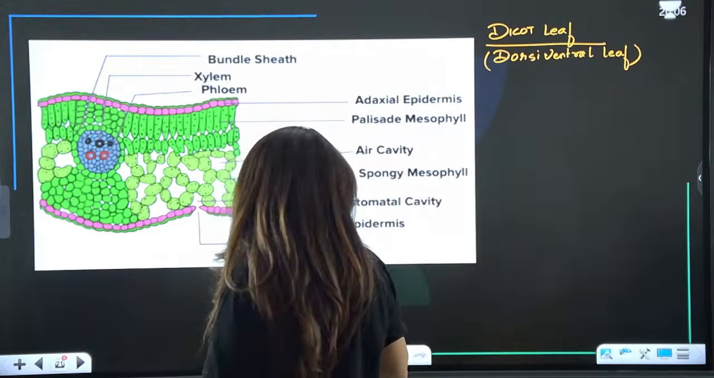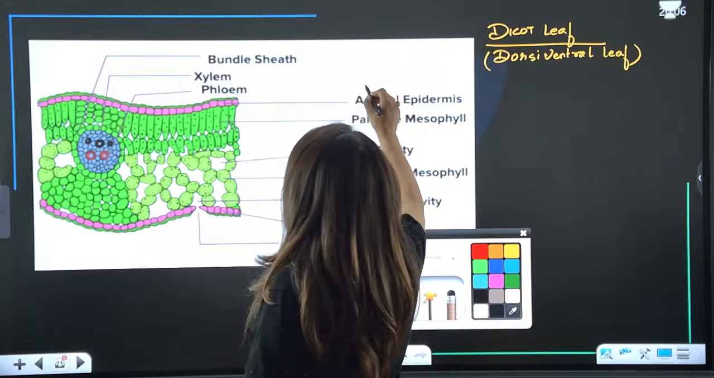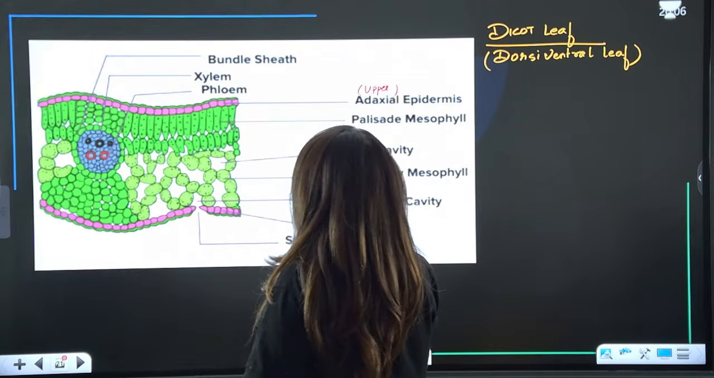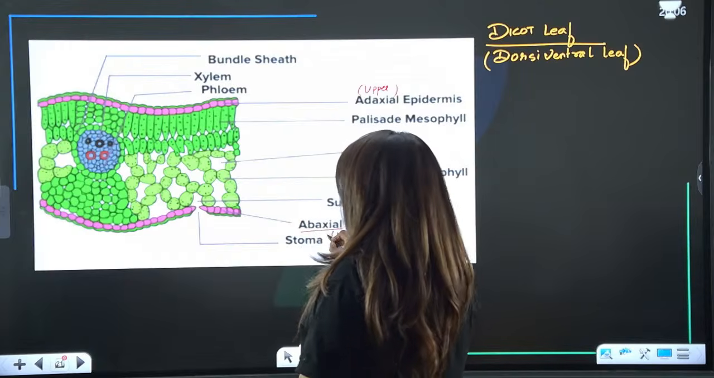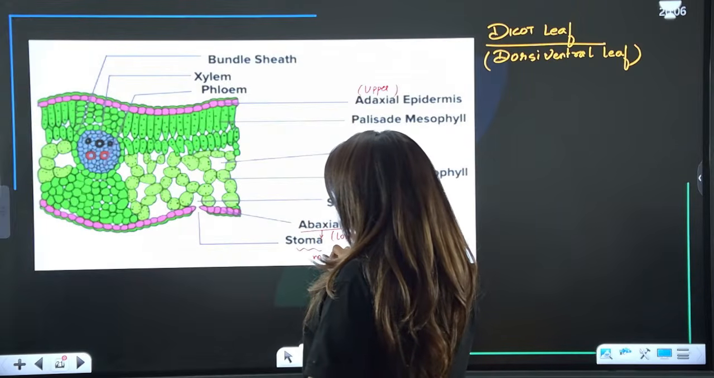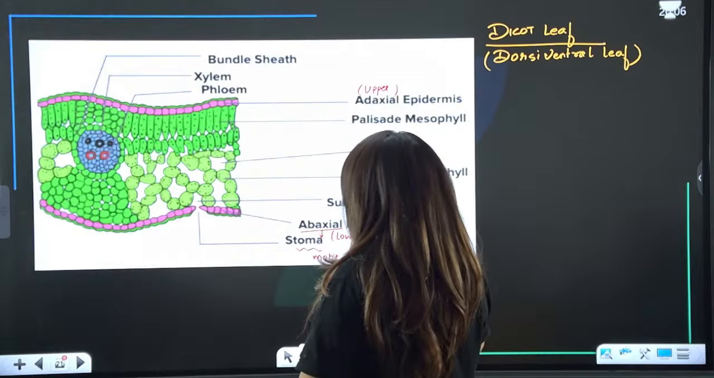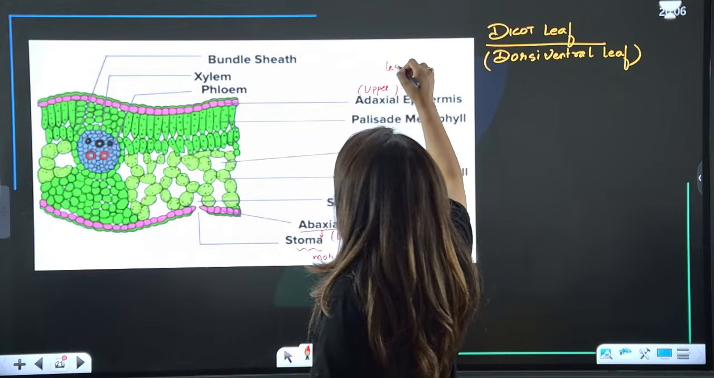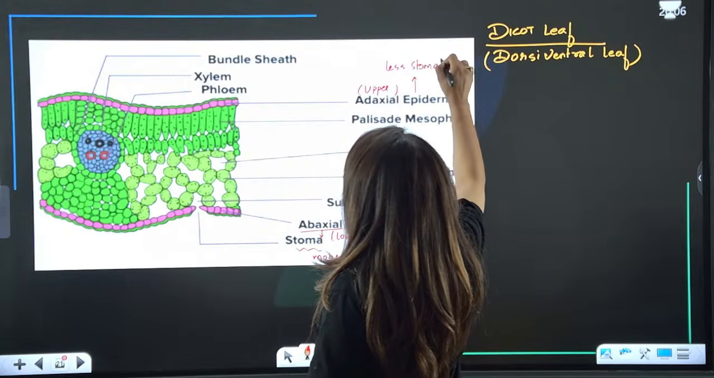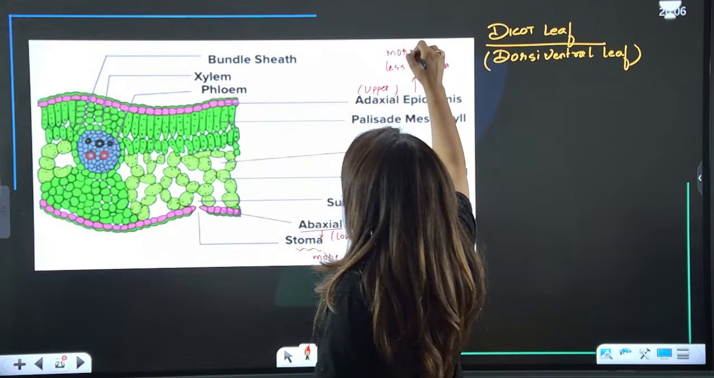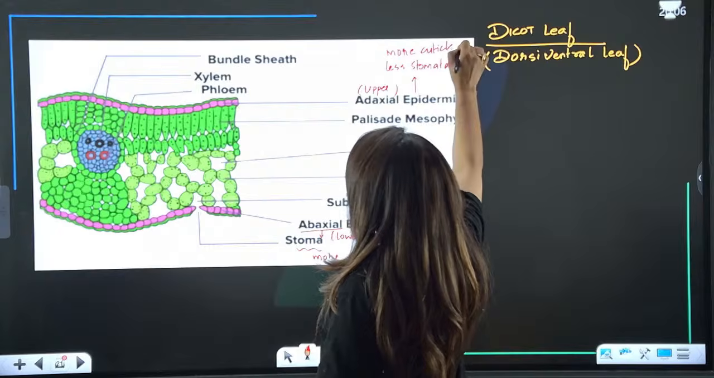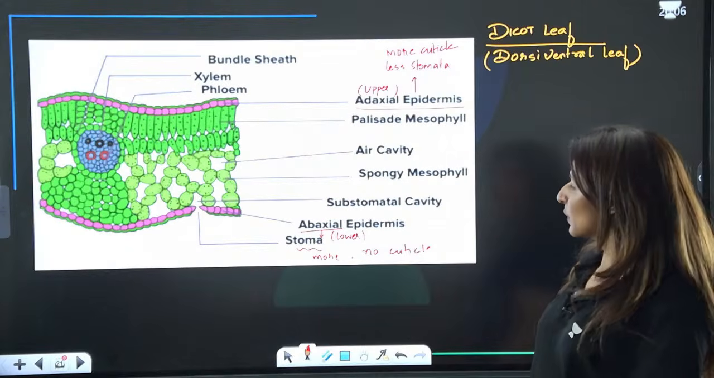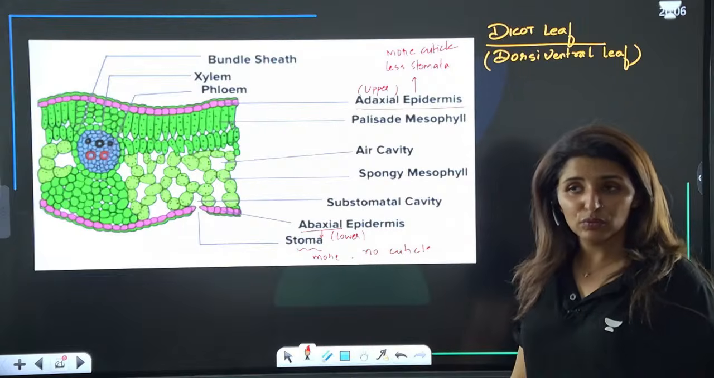So see, here we will see that there is upper epidermis. Upper is known as adaxial, and then there is lower epidermis known as abaxial. And on the lower epidermis we have more stomata and no cuticle, while on the upper epidermis there is less stomata and more cuticle, which makes it shiny, right? This is adaxial epidermis. So there are two layers, adaxial and abaxial, and now can you differentiate between the two? Yes?